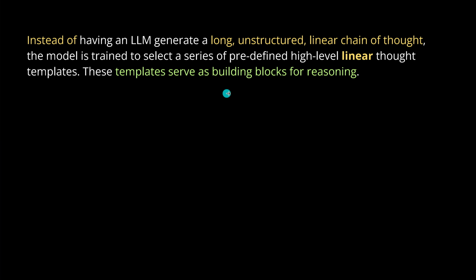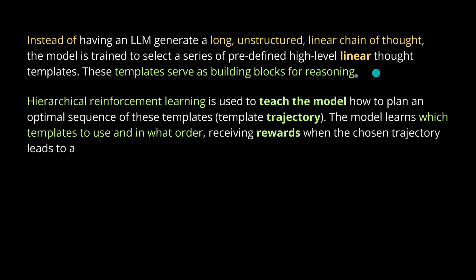So this linear template serves now as the building block for reasoning, exactly. And then they also implemented hierarchical reinforcement learning to teach the classical RL model how to plan the optimal sequence of the templates. So we have a trajectory within multiple steps of, if you want, master template, normal template, child template, and you immediately remember Monte Carlo tree search. The model learns which templates to use and in what specific order. And we will have the reward model that guides the general system and leads you to a correct or efficient solution. So there's a training process, the complete reinforcement learning process.